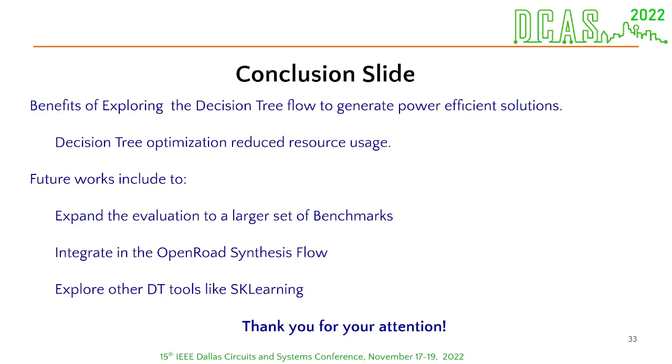So, concluding this presentation, this work evaluates the impact of adopting decision tree logic synthesis flow to reduce circuit power, area, and delay. The current decision tree flow can be explored to generate more power efficient solutions at the cost of a tolerable level of accuracy depending on the application. As future work, we'd like to expand our evaluation to a larger set of benchmarks. We are also trying to integrate our flow with the OpenROAD synthesis flow, and also explore other decision tree tools such as scikit-learn. And that's it for my presentation.